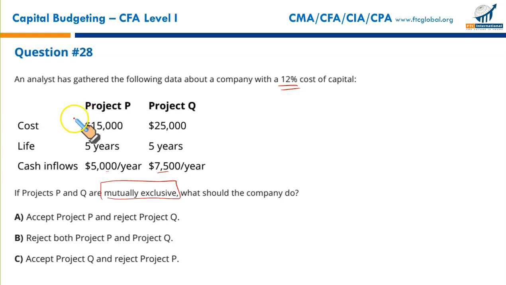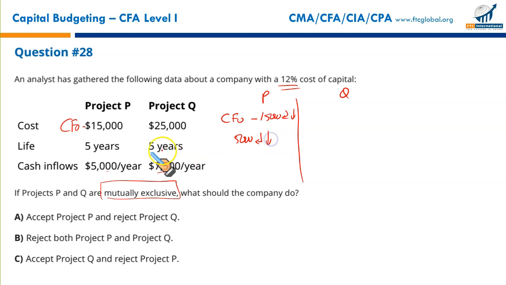How do you do it? Let me show you. Cash flow at year 0, negative 15,000. Enter, press down arrow key. Enter 5,000, press enter key.